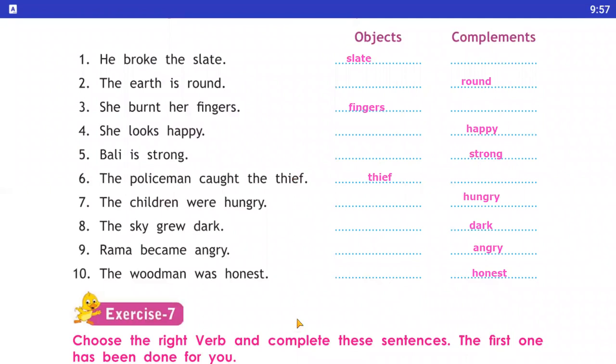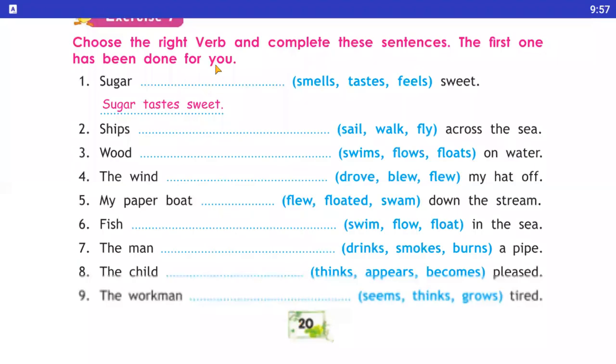Choose the right verbs and complete these sentences. The first one has been done for you. Okay, students? Yes. First is here sugar dash smells, tastes or feels sweet. Yes, sugar tastes sweet. In the second sentence, ships dash sail, walk or fly across the sea. Yes, ships sail. In the third sentence, wood dash flows or floats on water. Yes, wood floats.